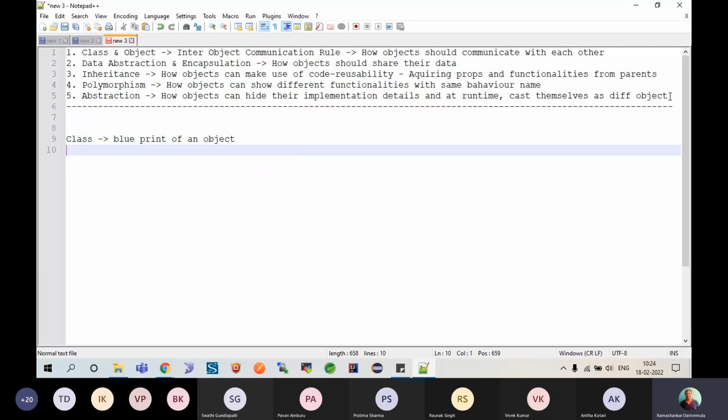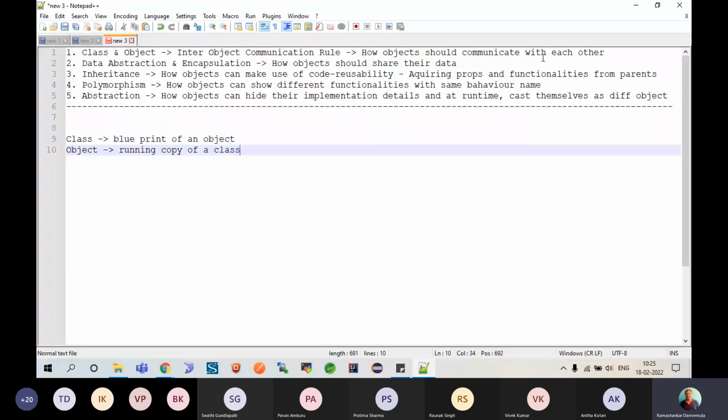Then what is an object? Real world entity. Hmm? Real world entity. Okay, an entity. Fine, anything else? So I'll tell you, an object is nothing but a running copy of a class.